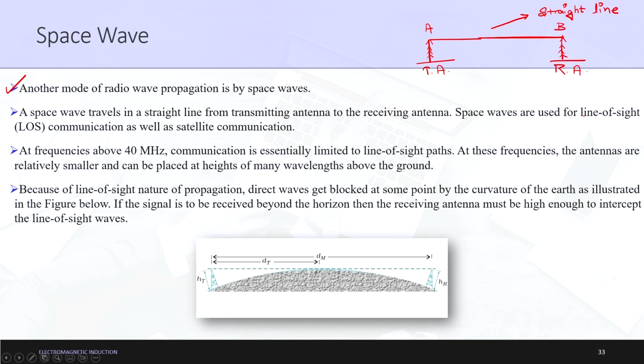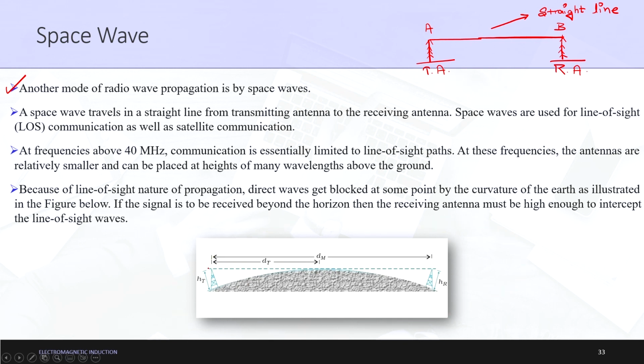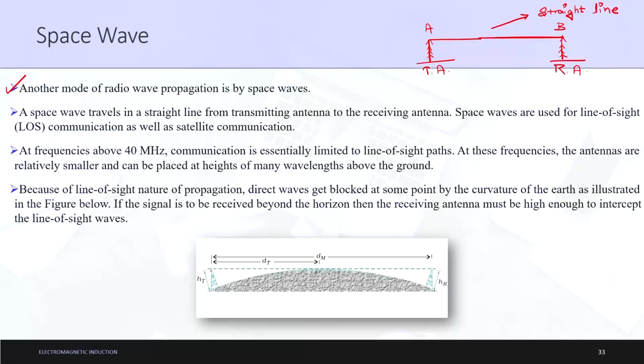Space waves are used for line of sight communication as well as satellite communication. I will explain what line of sight communication and satellite communication are shortly. If you see this figure below, line of sight is the maximum distance which your eye can see from point A to point B. If the antennas are of such height that from the tip of one antenna the tip of the other antenna is visible, then that is known as line of sight. Line of sight for this tip of antenna is this point. Line of sight is again a straight line portion, and hence space wave can be used for line of sight communication.